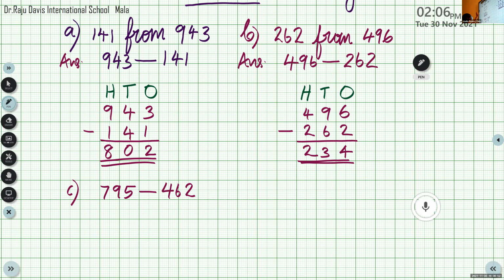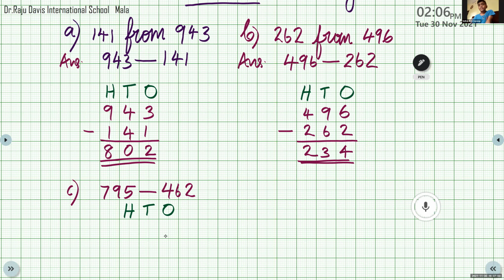Very good. Now, which is the bigger number here? 795. Others, please be quiet. Siddharth, which is the smaller number? 462. Okay, now we can continue the subtraction.